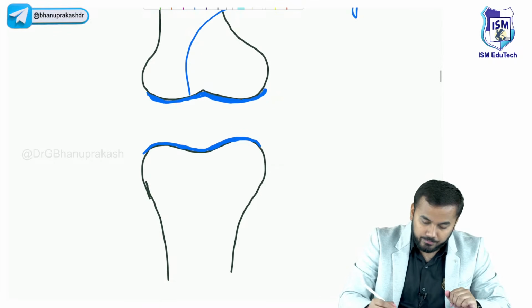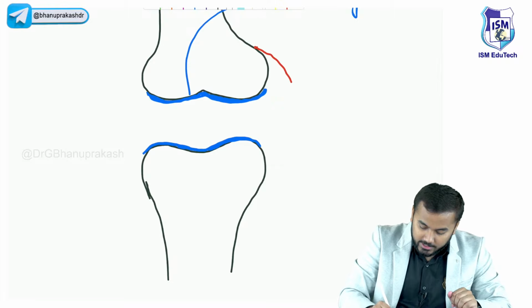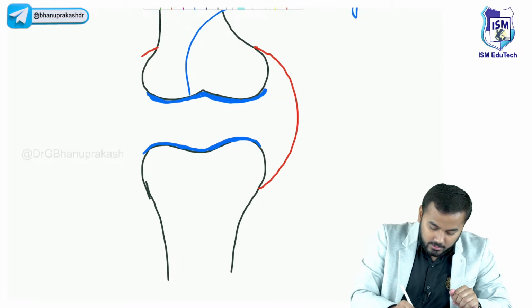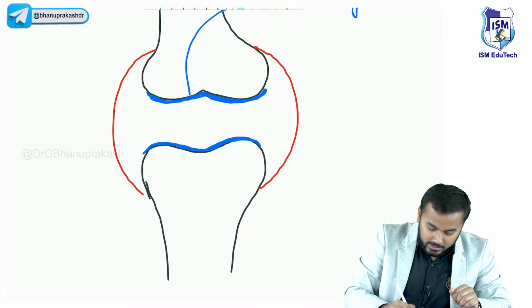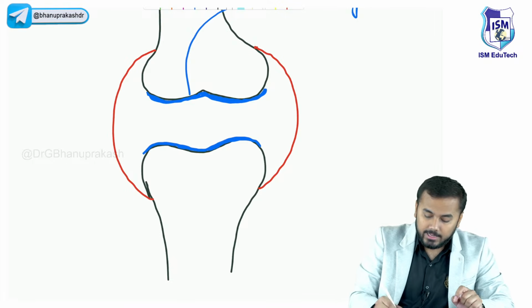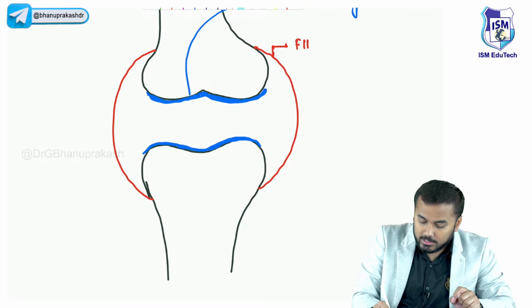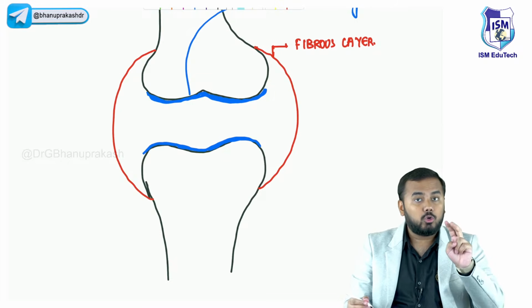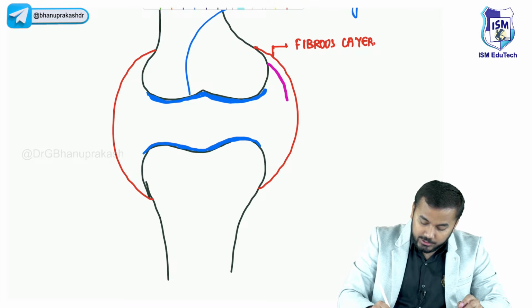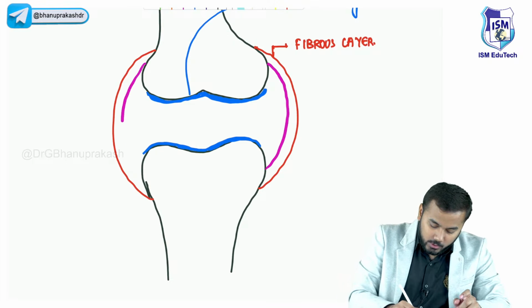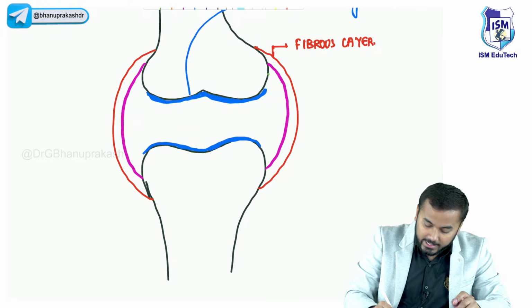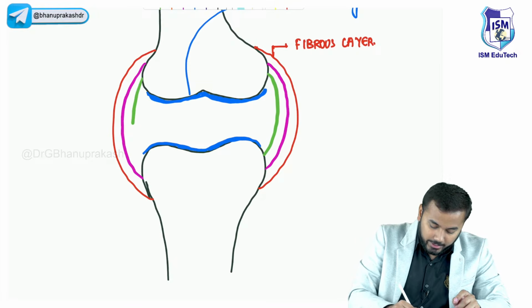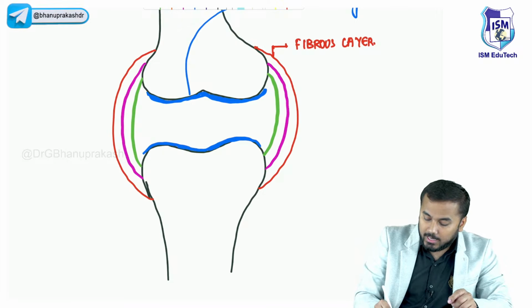For example, there is this layer which is located on the outer side. This is called the fibrous layer. What is this layer called? This layer is called the fibrous layer. Just beneath the fibrous layer, we have got two more layers. There is this pink color layer on both sides, and there is this green color layer on both sides.